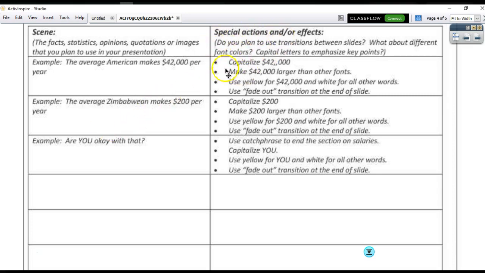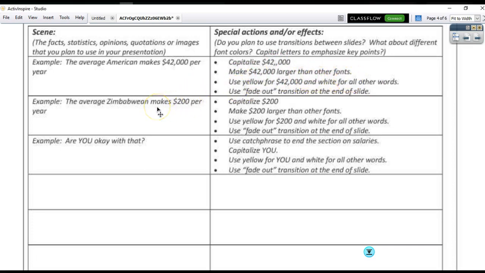Special actions or effects. Do you plan to use transition between slides? What about different font colors, capital letters? So this really makes you have to think about what's it going to look like. The average American makes $42,000 per year, but what does that look like? This says capitalize 42,000, which I'm not 100% sure how you capitalize a number. And obviously this should be a comma, just one comma. Make 42,000 larger than the other fonts, make it a different color.